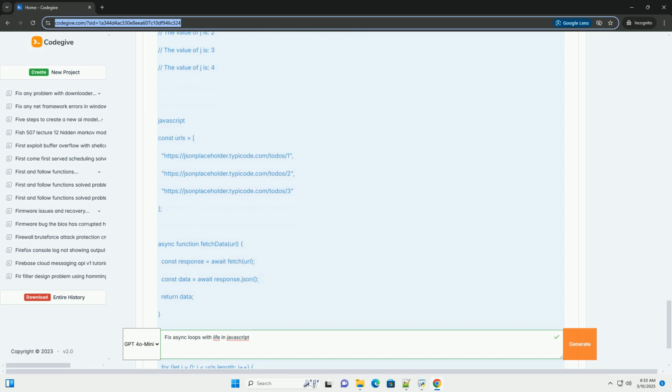1. The loop executes quickly. The for loop completes almost immediately. By the time the loop finishes, the value of i is 5. 2. Asynchronous execution. setTimeout schedules the anonymous function to be executed later, after the 1-second delay. 3. Closure and variable capture.